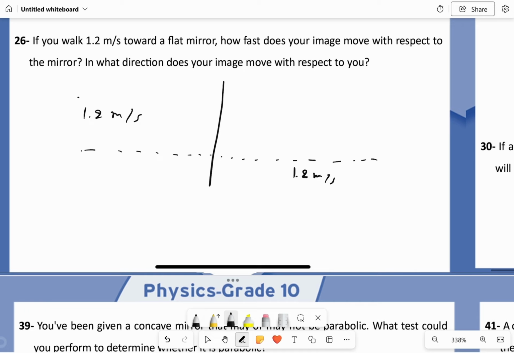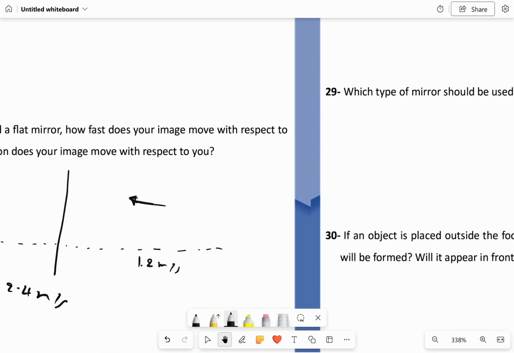So if you move, what is going to be the speed of the image? It's going to be twice the speed of the observer. So it's going to be 1.2 plus 1.2. It's going to be 2.4 meters per second. Okay, and it's going in this direction.